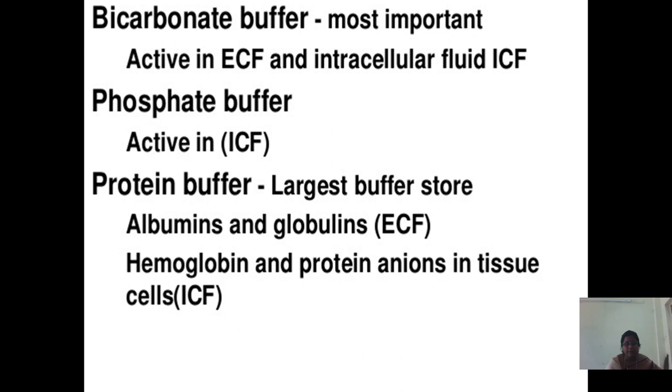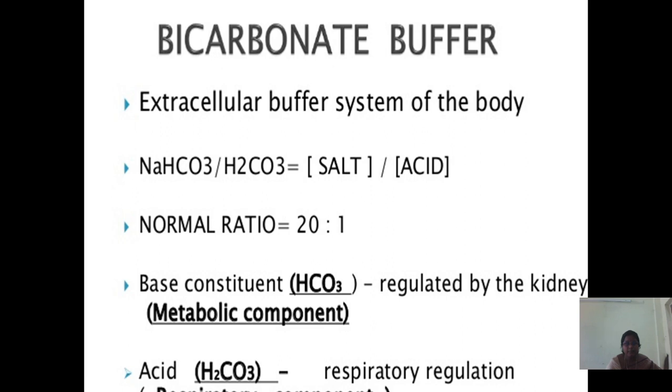Types: bicarbonate buffer, phosphate buffer, protein buffer. Bicarbonate buffer is the most important, active in extracellular fluid and intracellular fluid. Phosphate buffer is active in intracellular fluid. Protein buffer: the largest buffer store is albumin and globulins in extracellular fluid, and hemoglobin and protein anions in tissue cells, that is, intracellular fluid. Let us come to bicarbonate buffer, the extracellular buffer system of the body.